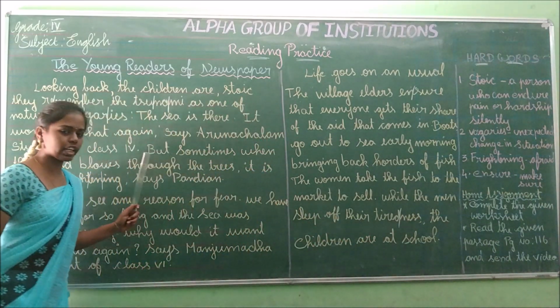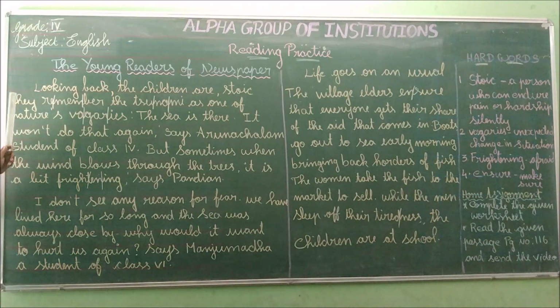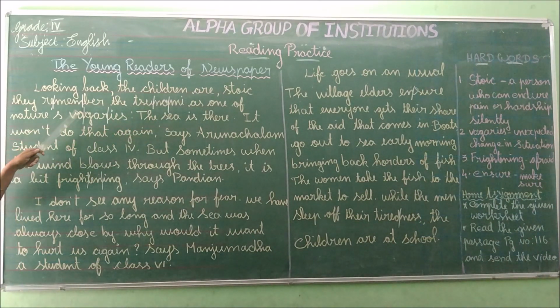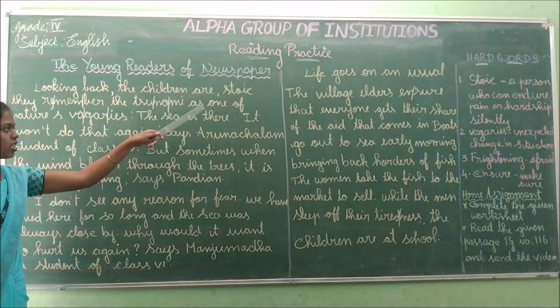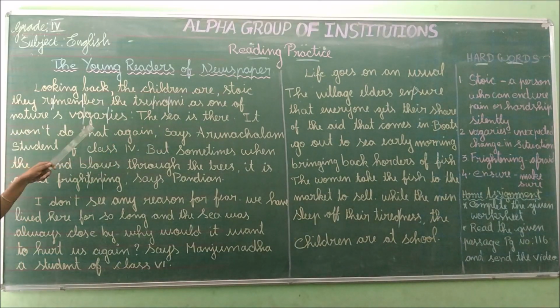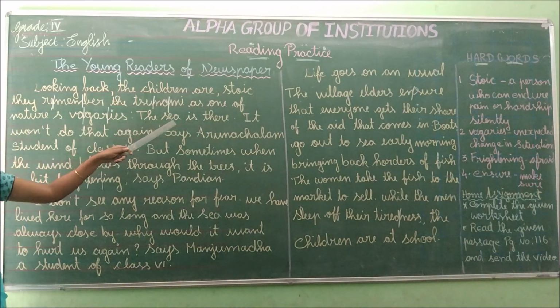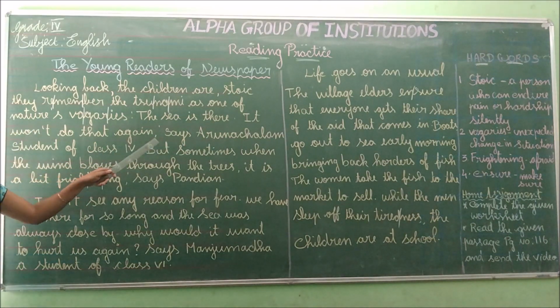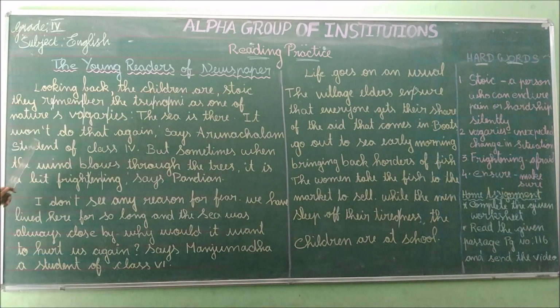I'll read out this paragraph once again. Listen to me. Looking back, the children are stoic. They remember the tsunami as one of nature's vagaries. The sea is there. It won't do that again, says Arunachalam, student of class 4.